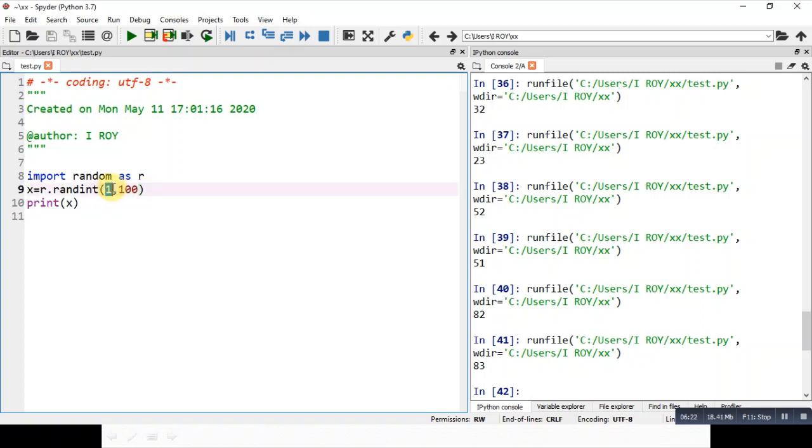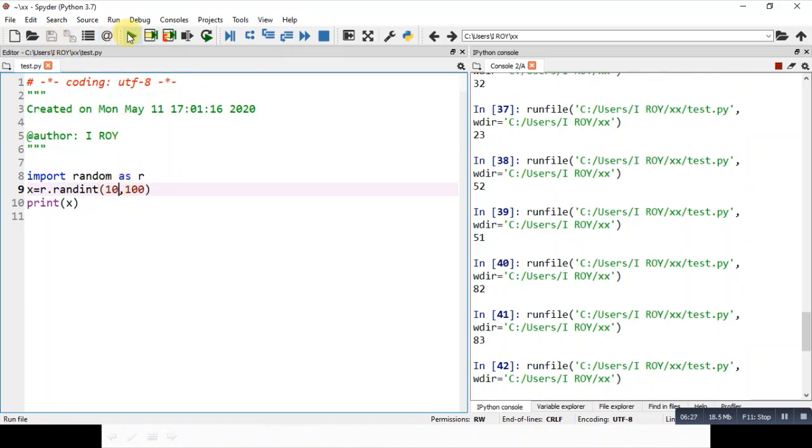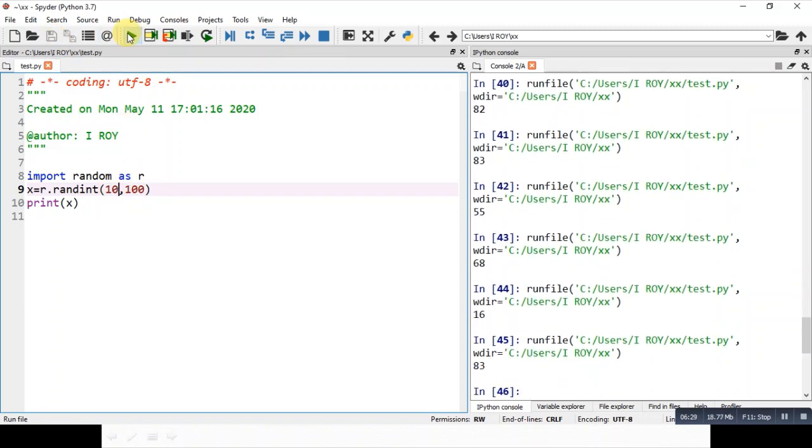If you want to start from 10, then you can always write 10. Then run the program like this. Nothing less than 10 will be generated here. Equal to 10 may be there. So this is how it works.